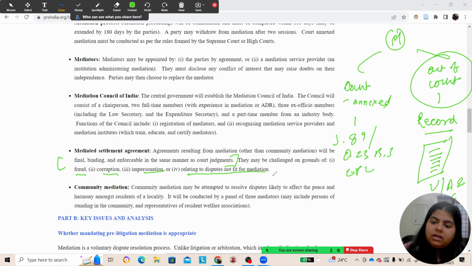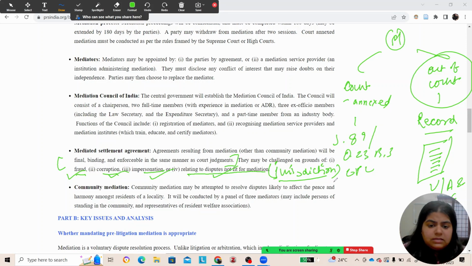So far, mediation used to happen in two ways, with different kinds of enforceability. But now, whatever mediation is settled by the mediator under the ambit of this mediation bill will be binding in the same way as a court judgment. But it can be challenged on the ground of fraud, corruption, impersonation, and relating to disputes not fit for mediation, which, in an implied manner, means relating to jurisdiction. This is subject matter jurisdiction.